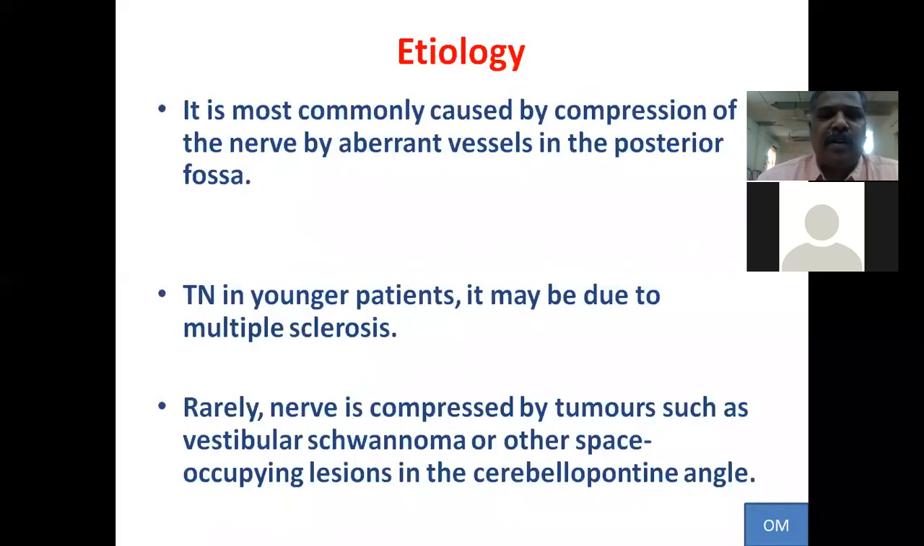Coming to the etiology of trigeminal neuralgia, it is most commonly caused by compression of the nerve by aberrant blood vessels in the posterior fossa. This is the most common cause. If trigeminal neuralgia is seen in young patients, you should suspect multiple sclerosis because of demyelination of the trigeminal nerve. Rarely, the trigeminal nerve is compressed by posterior fossa tumors like vestibular schwannoma or other space-occupying lesions in the CP angle.